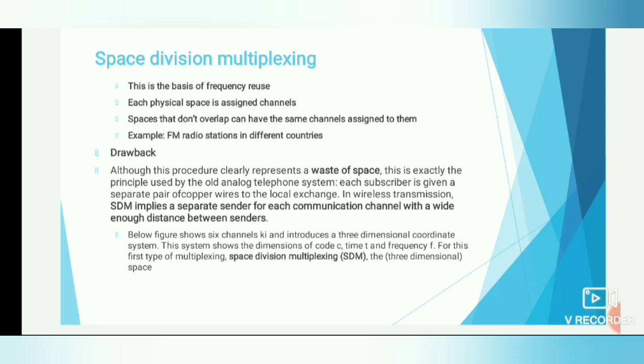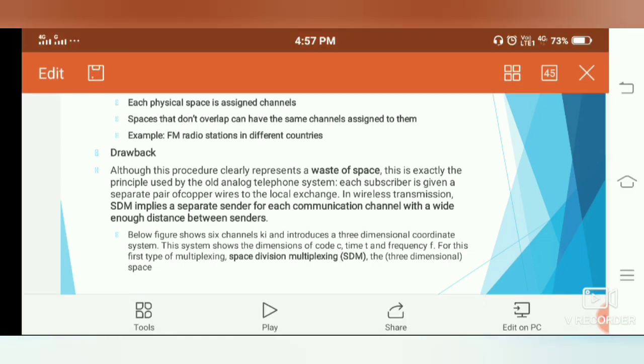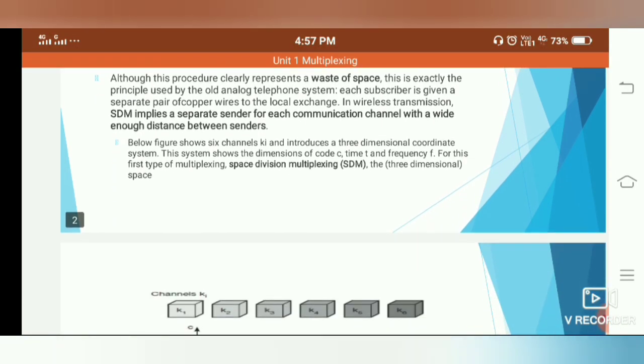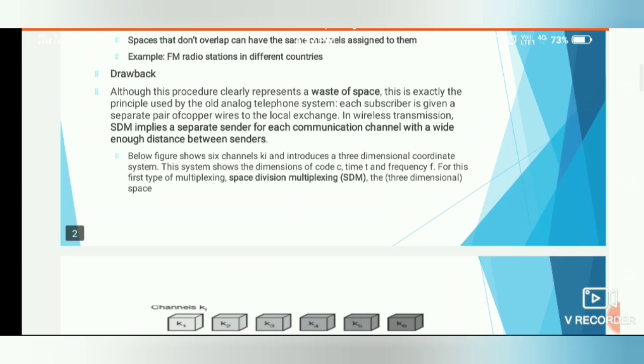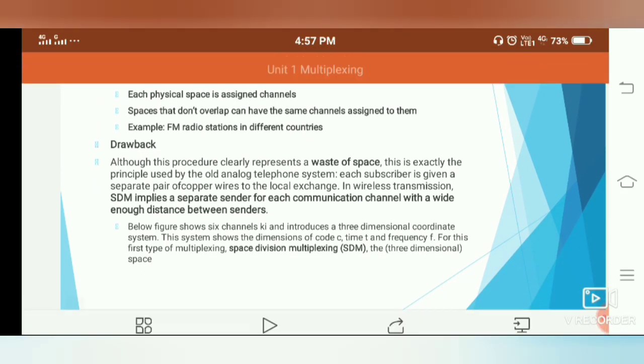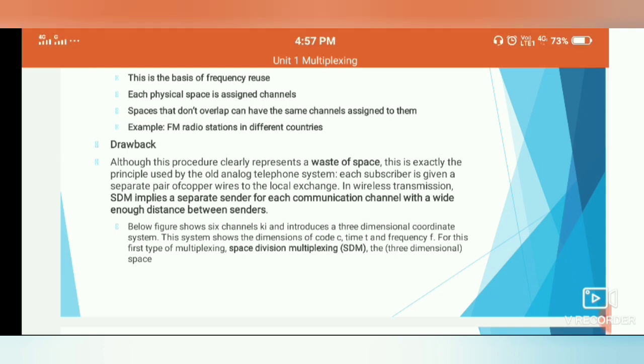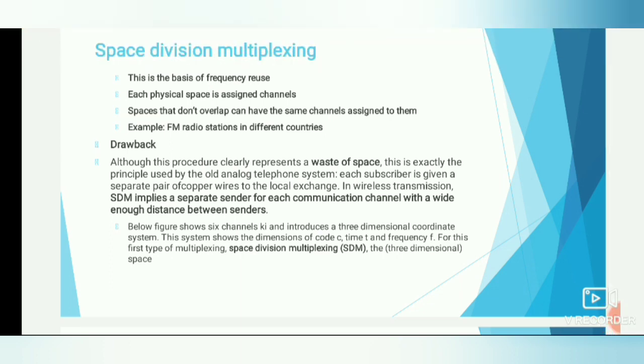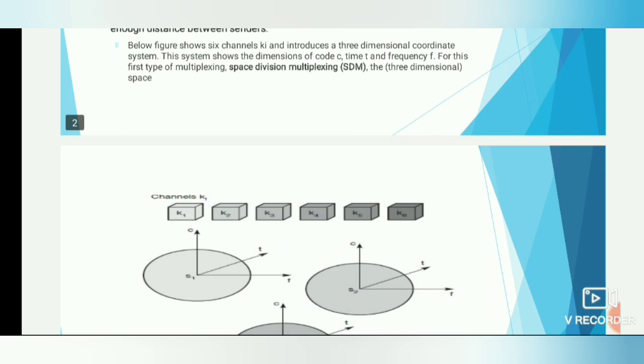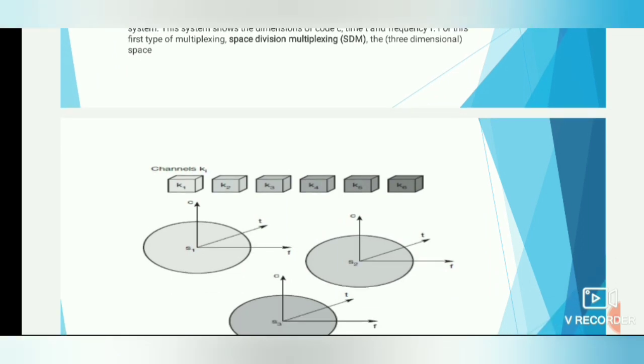In wireless transmission, SDM implies a separate sender for each communication channel with a wide enough space between the senders. The figure below shows a six channel Ki and introduces a three-dimensional coordinate system. This system shows the dimensions as code C, time t and frequency f.